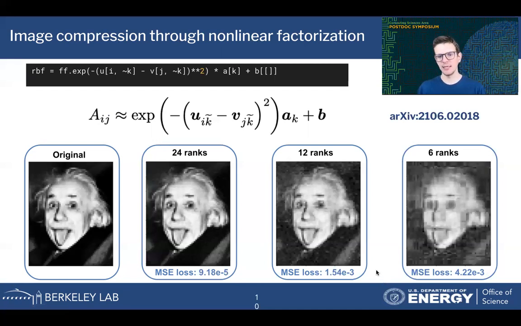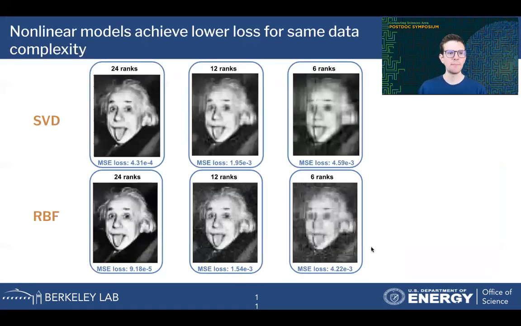And also visually, the image approximation is better, closer to the original. This becomes clearer when I put them side by side. On the first row, we have the result with the singular value decomposition, and on the second row, we have our RBF approximation. We see that the loss on the second row is always lower for the same number of ranks, and that the visual representation is more accurate. The details, for example in this 12 rank case, are more accurate here than on the first row.